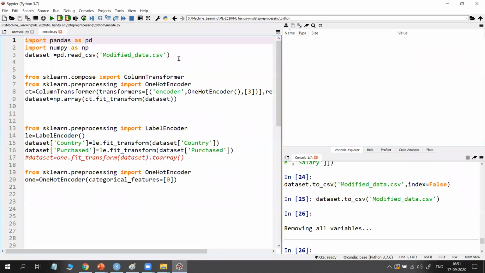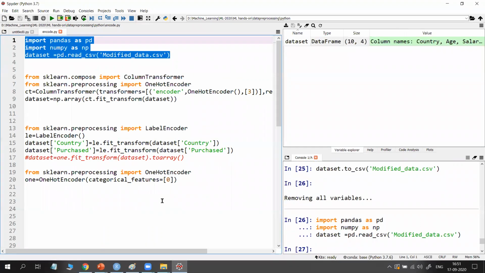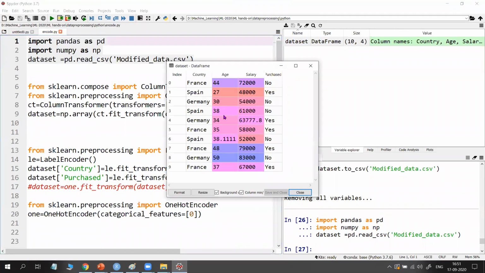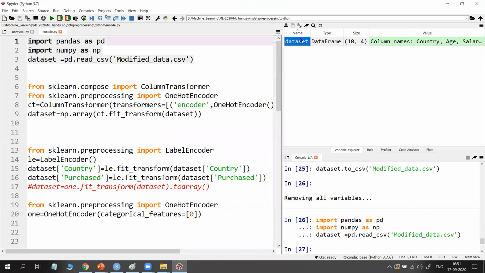Now let us run the code to load the data set. So see, this is my data set, which is loaded into my Spyder environment. As I told you, you can also use Jupyter Notebook or Google Colab. But the advantage of Spyder is that by simply clicking it, I can show you everything. In a Jupyter Notebook, if you want to see the data set, you need to type the head of the data set or print the data set, etc. But in Spyder, the variables, sizes and data types are all shown here. If you are doing anything here, you can easily identify what's happening. That's why for demonstration purposes, Spyder is very good.